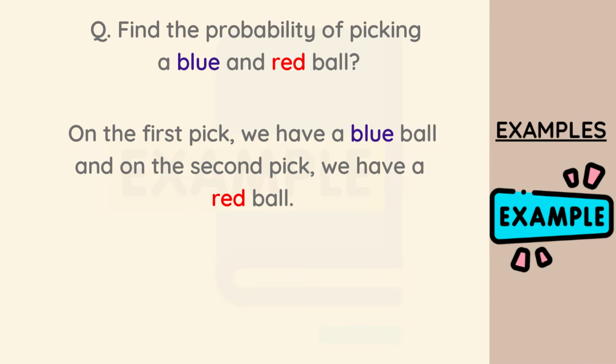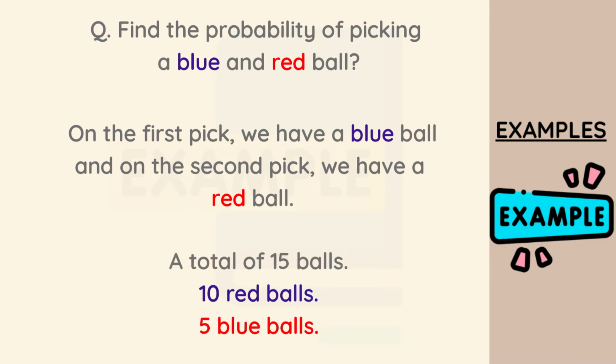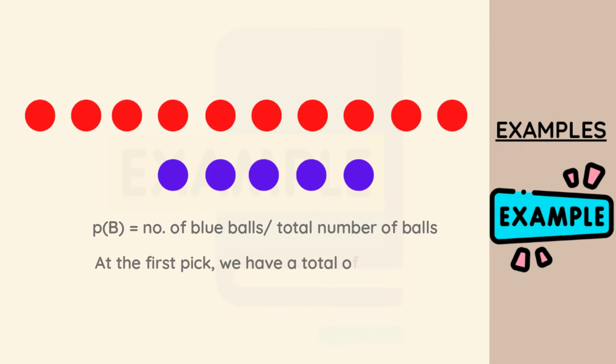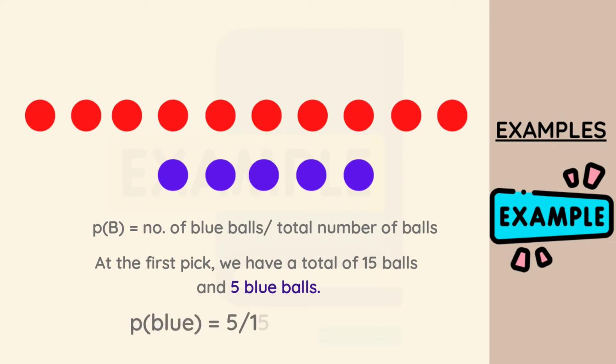Please note that we have a total of 15 balls, 10 red balls and 5 blue balls. So at our first pick, we are going to be picking a blue ball. The probability of picking a blue ball is equal to the number of blue balls we have in this bag divided by the total number of balls. As you can see, we have 5 blue balls and a total of 15 balls. So the probability of picking a blue ball at the first pick is equal to 5 divided by 15, and this gives us 1/3.